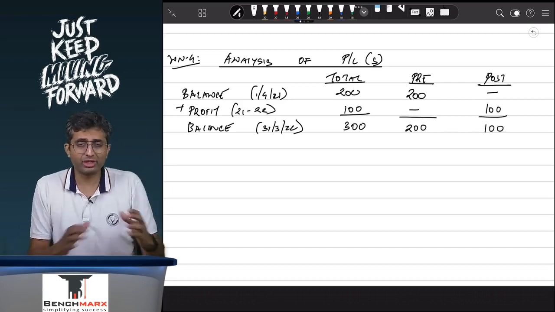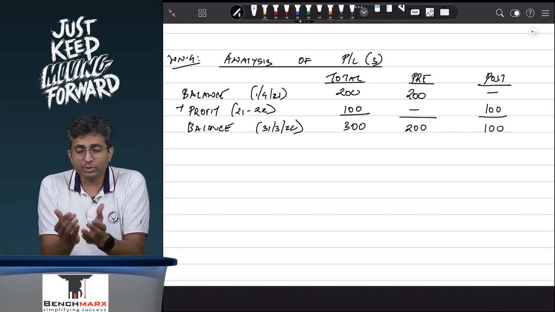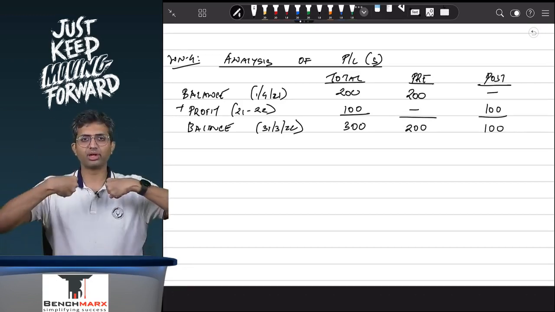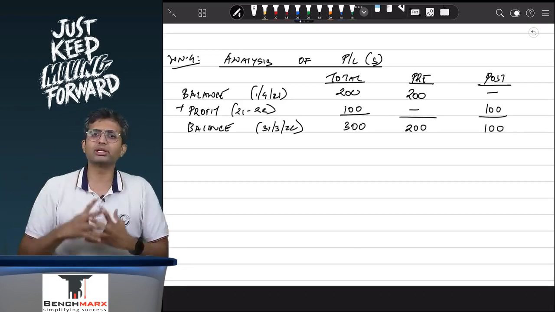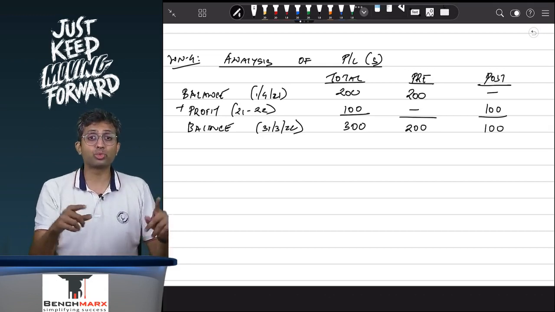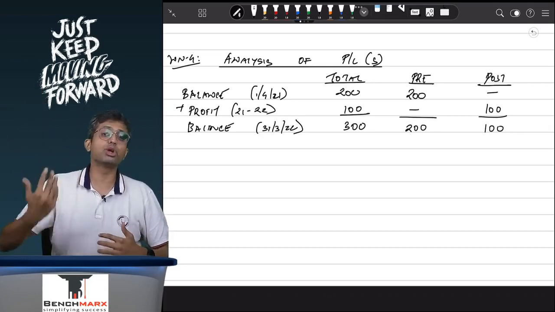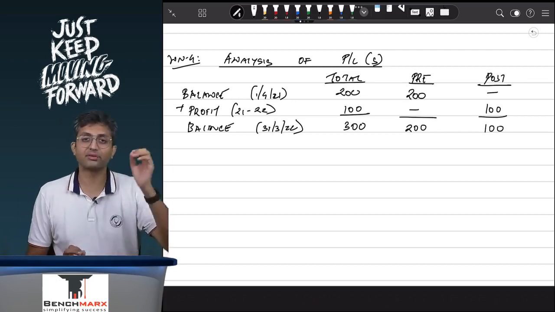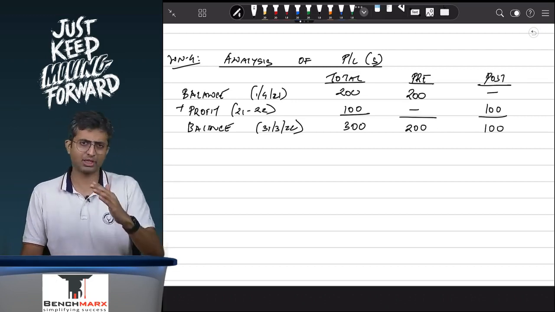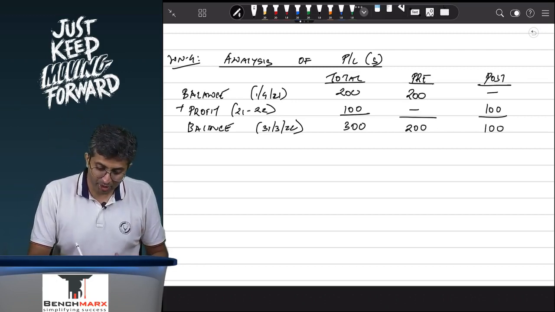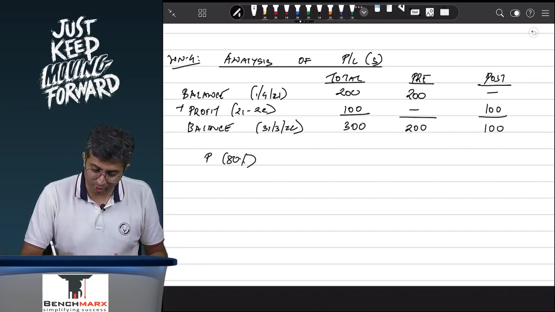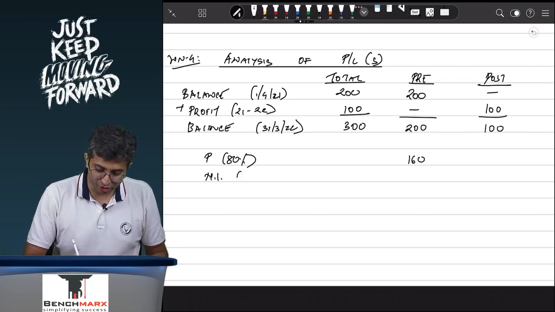Remember, conceptually AS 21 believes that pre-acquisition profits are purchased. You must have paid a price for getting a share in them, whereas post-acquisition profits are earned. They are not purchased. You have put in the efforts, because of which you are earning these profits after the date of acquisition. So what should happen with the pre-acquisition profits? We will try to find our share. The parent's share is 80%, that is 160, and the minorities interest share is 20%, which is, let us say, 40.